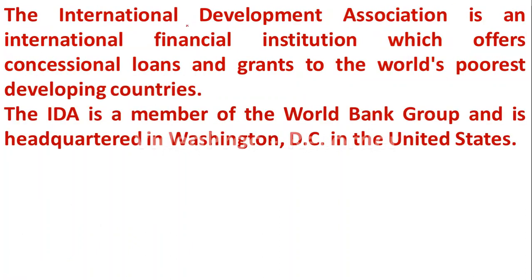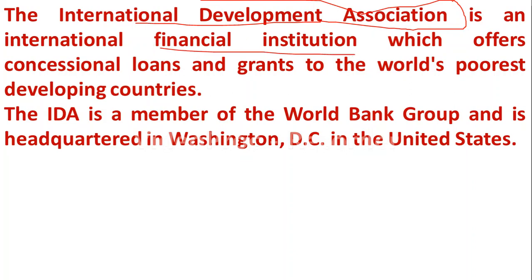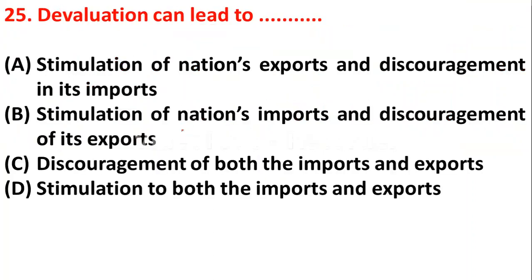The International Development Association or Agency, IDA, is an international financial institution. It offers loans and grants to the world's poorest developing countries. IDA is also a member of the World Bank Group. Its headquarters is in Washington DC.